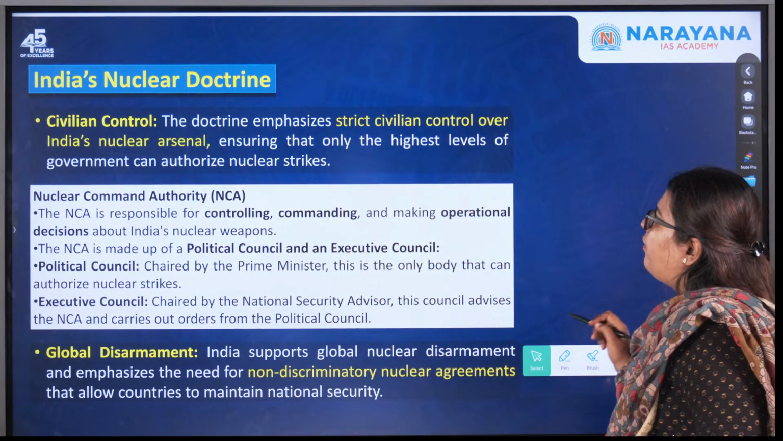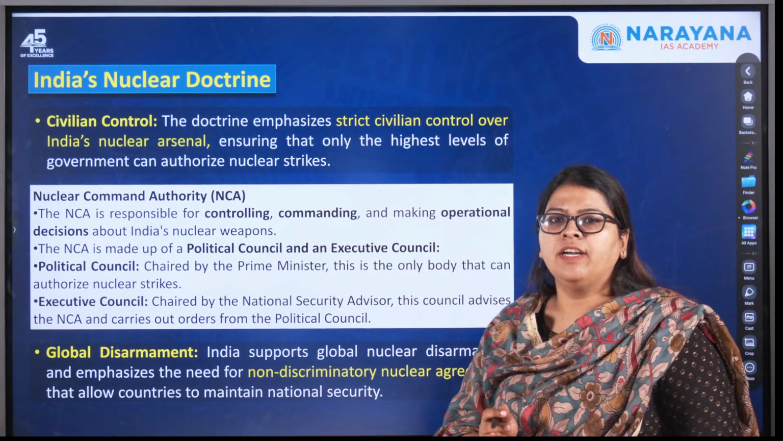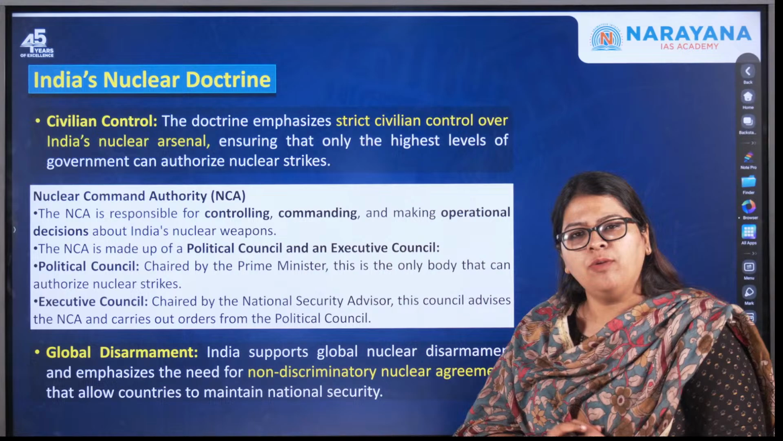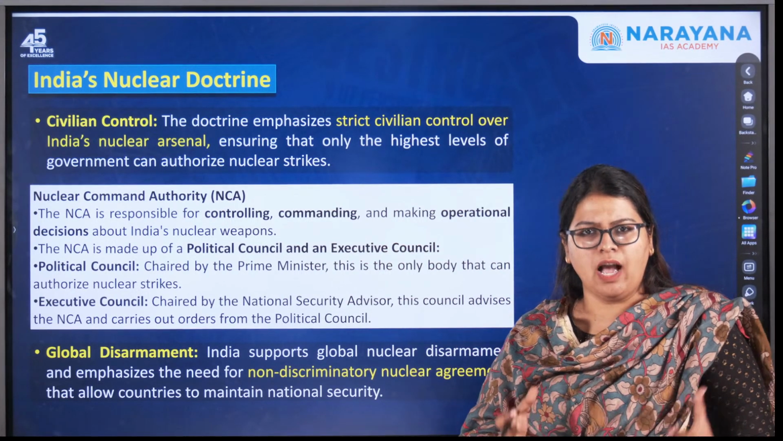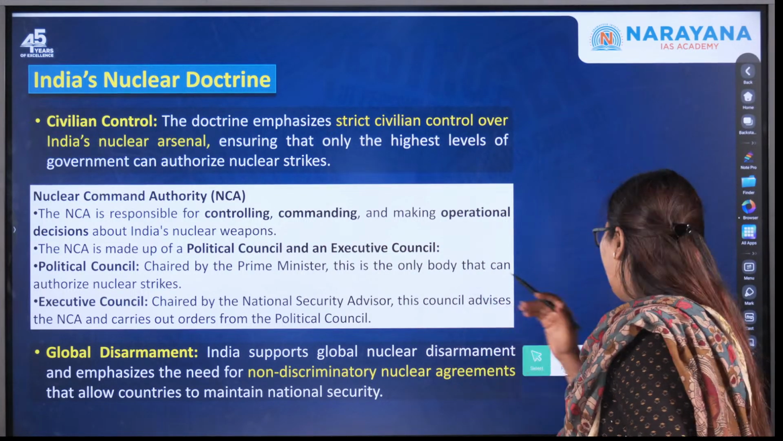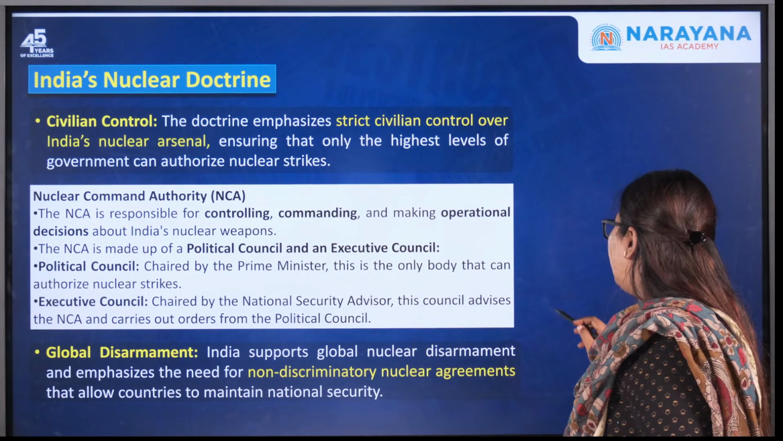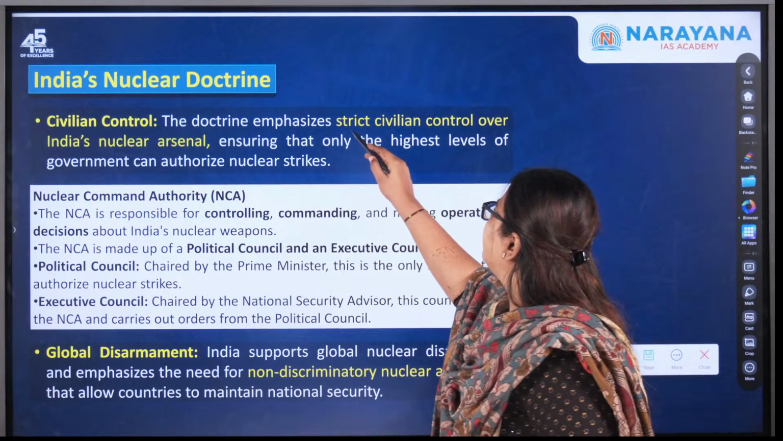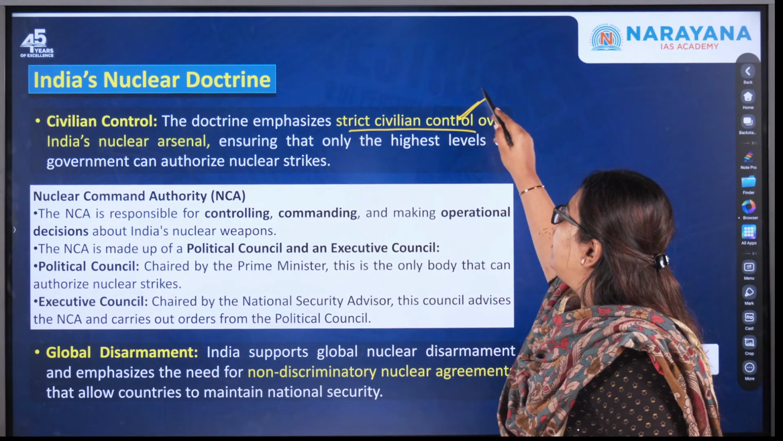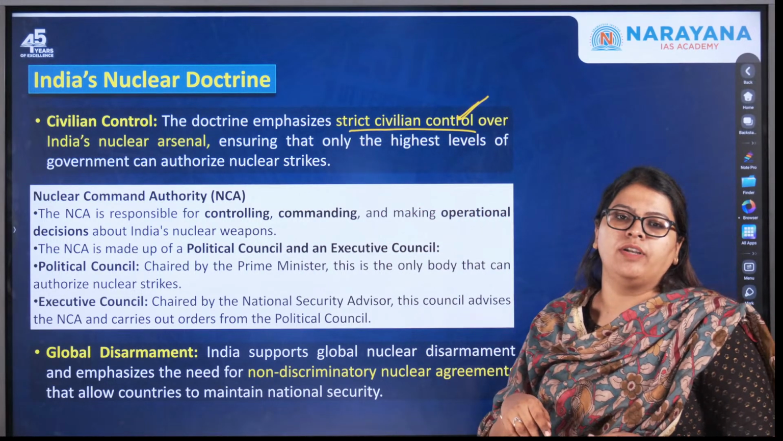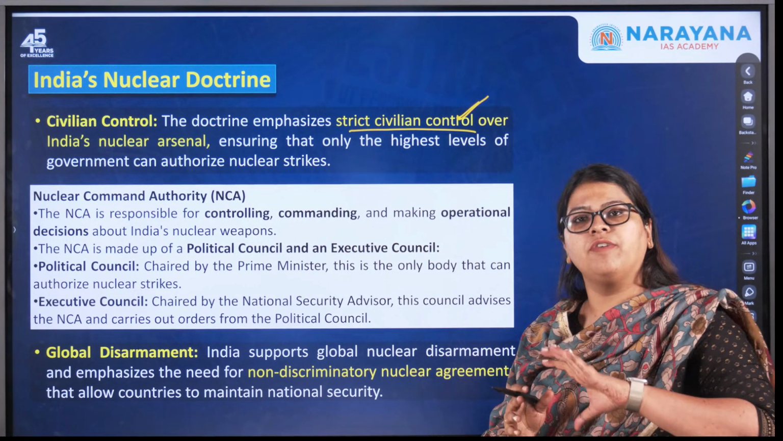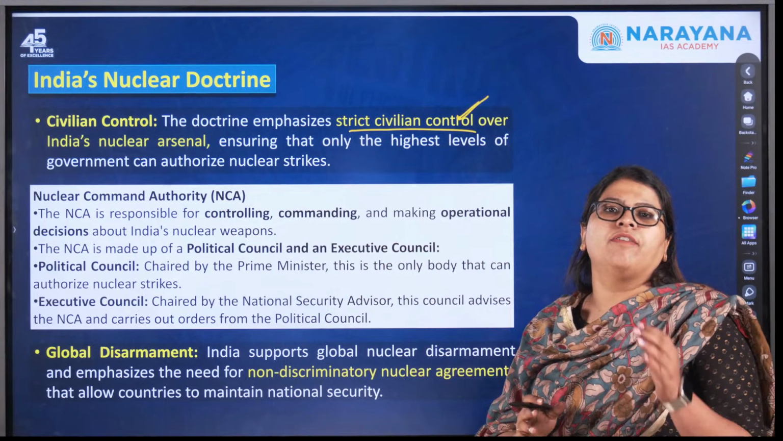Now moving forward, let us see under whose control it is. Most of us would think that nuclear weapons come under the army, right? But it is not so. Let us see whom it falls under. The doctrine emphasizes strict civilian control. Here, this civilian control is nothing but the Nuclear Command Authority. It consists of a political council and an executive council.